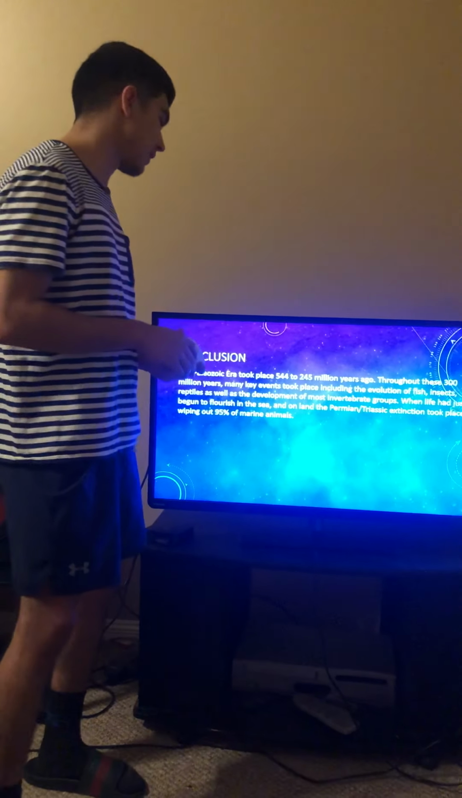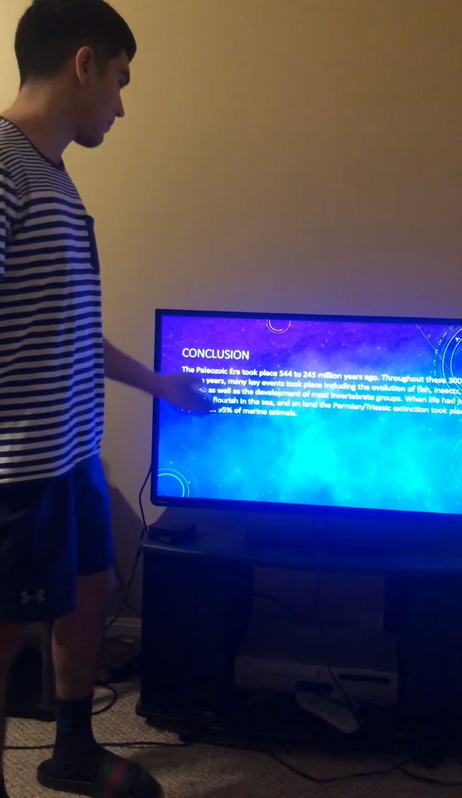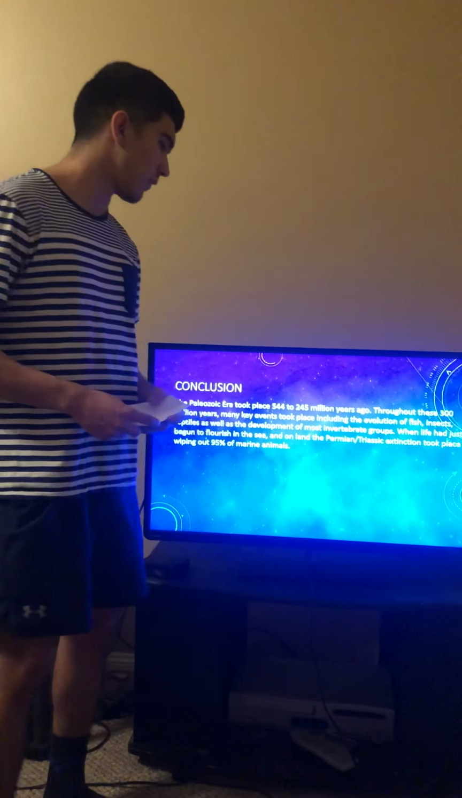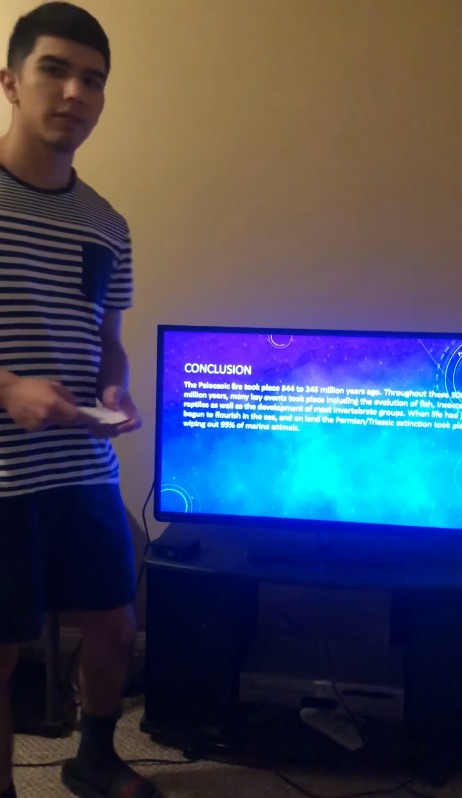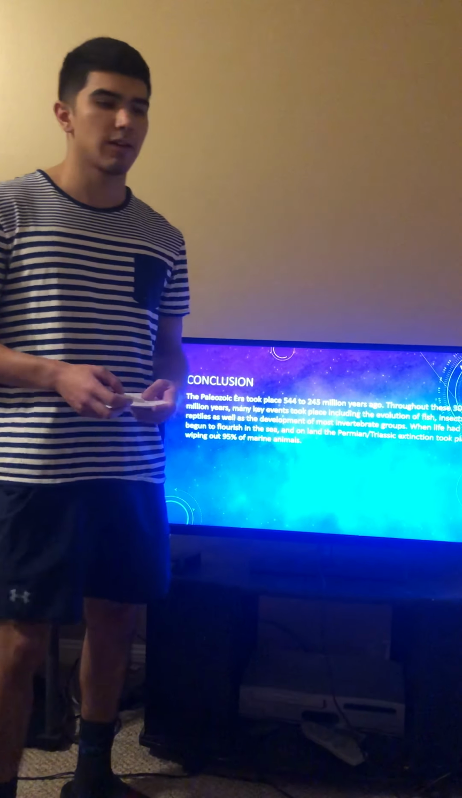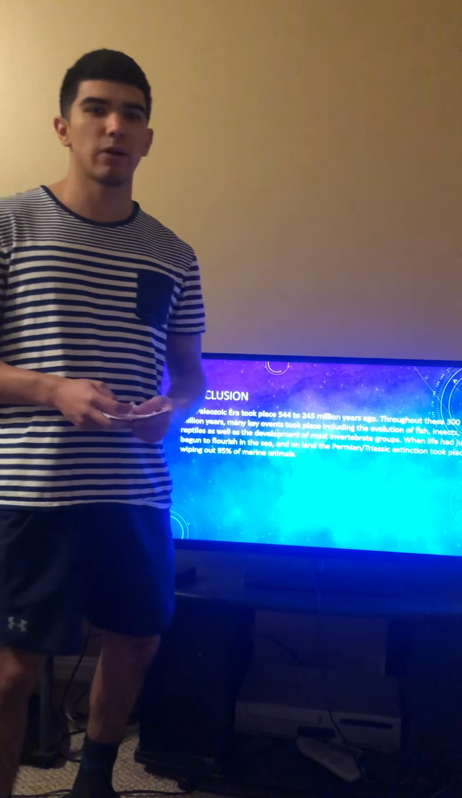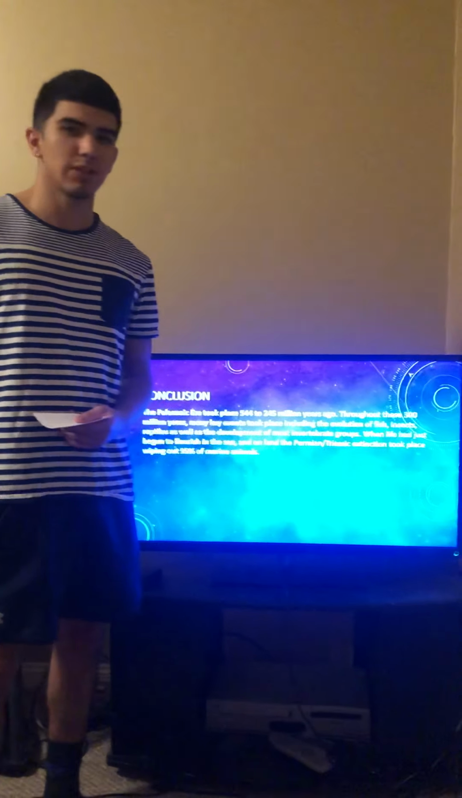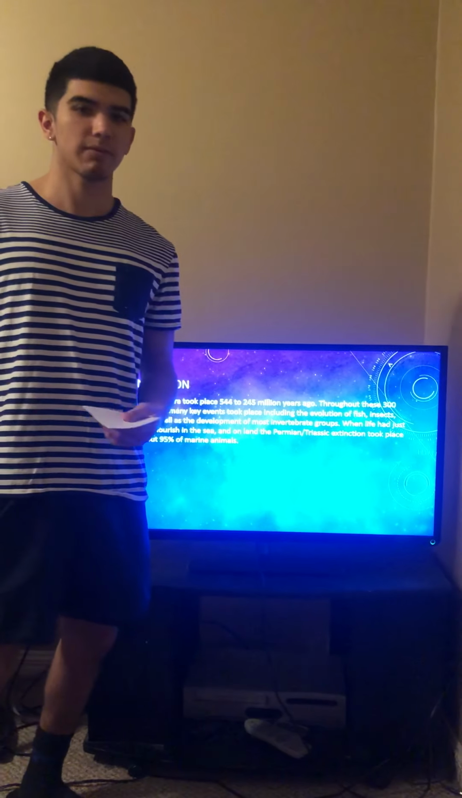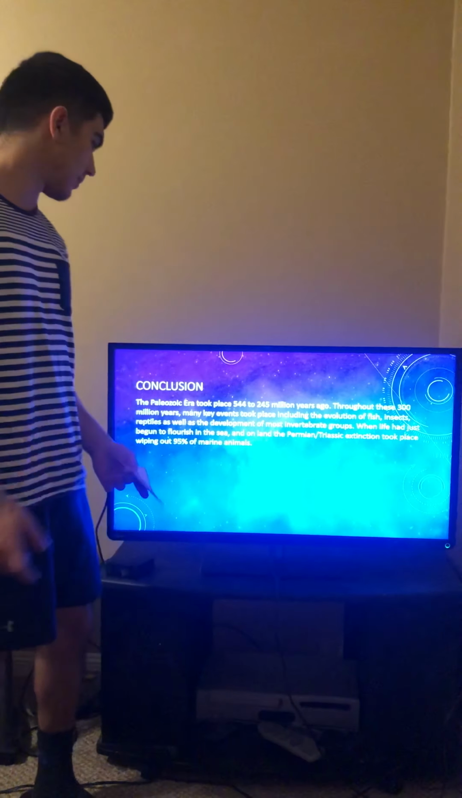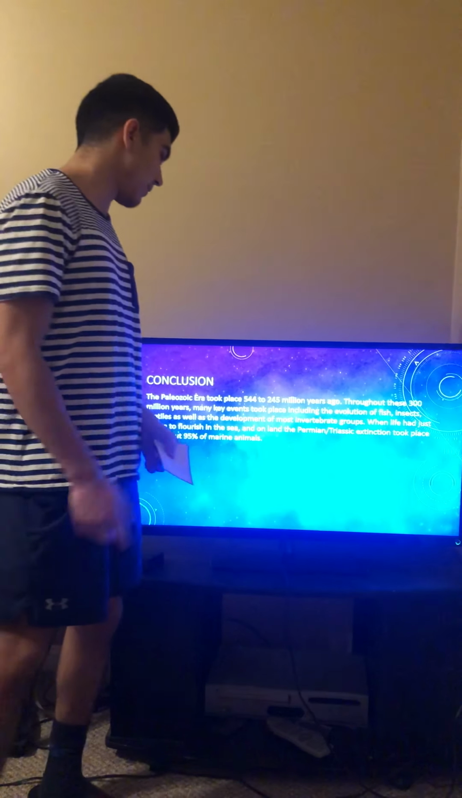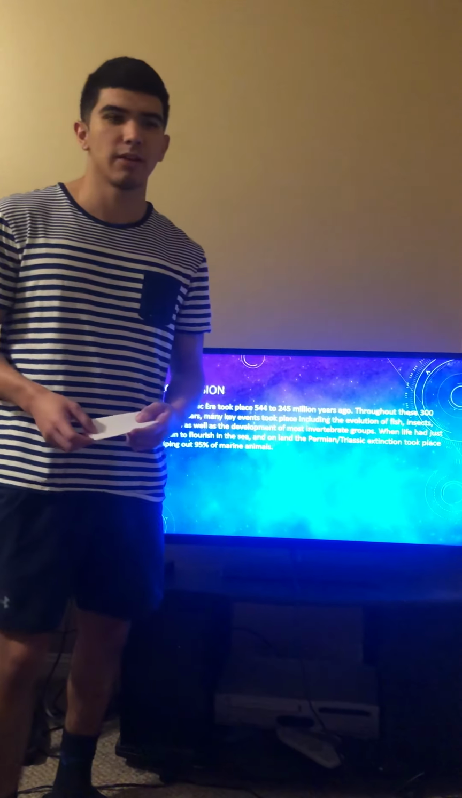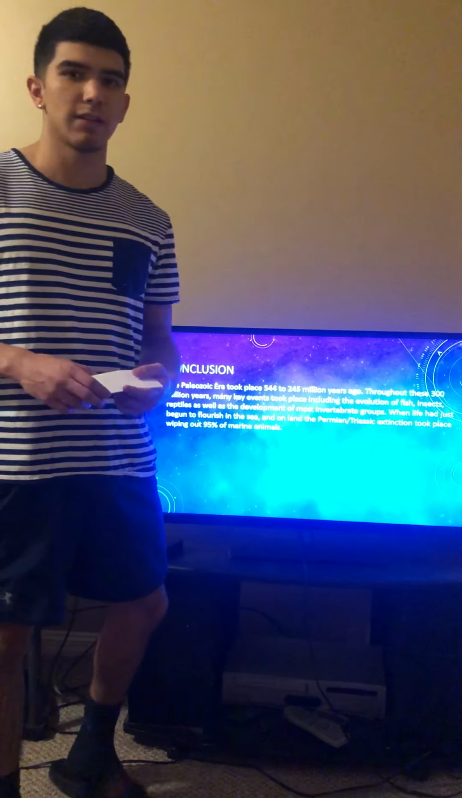To conclude, the Paleozoic took place 544 to 245 million years ago, and throughout these 300 million years, animal life and life as we know it began essentially, and paved the way for evolution to start occurring. And without many of these animals and events that occurred during this time period, life as we know it on Earth today would be a lot different.